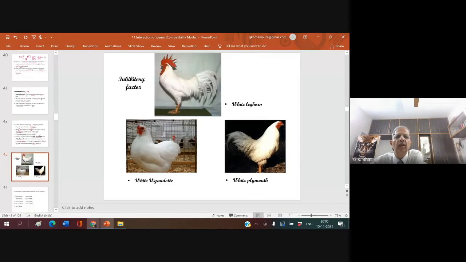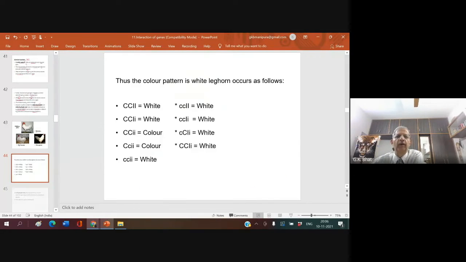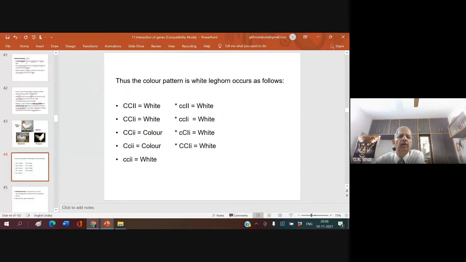Look here. This is white leghorn. This is white Wyandotte. This is white Plymouth. All are white. Why are these white? We shall see. Look here. Now, does the color pattern in the white leghorn occur as follows? Why is this white? Because there is one gene which inhibits another gene from getting expressed. Are you following me? Yes, sir.